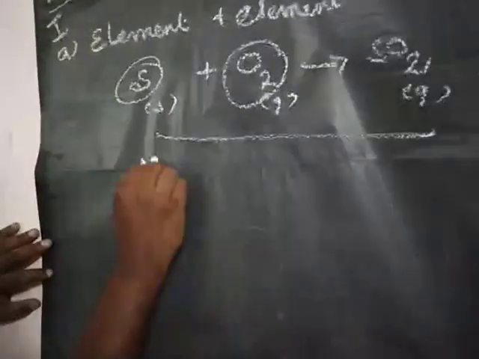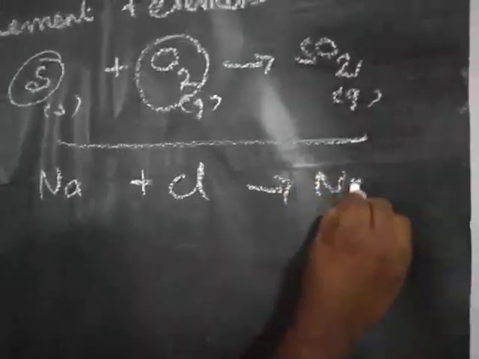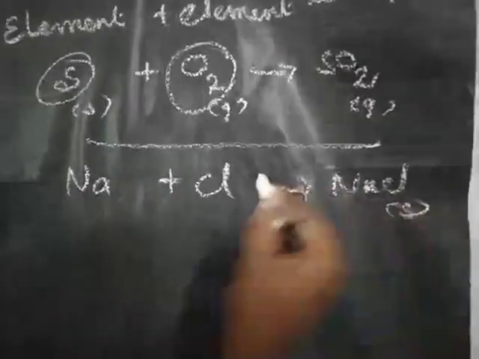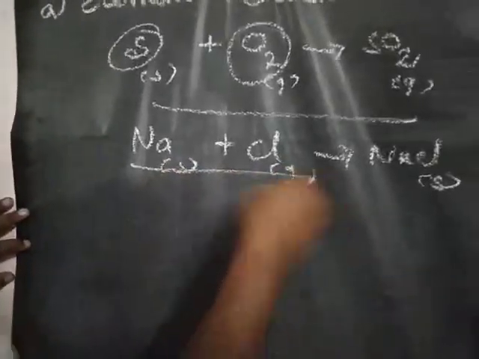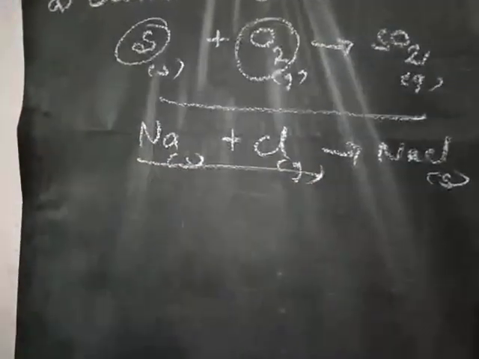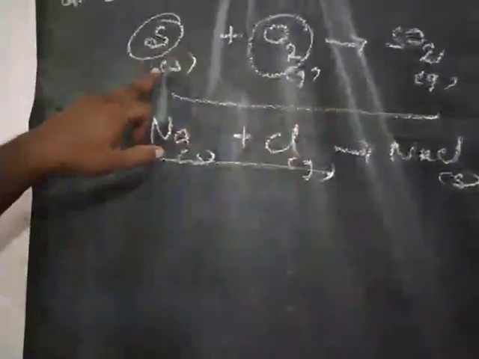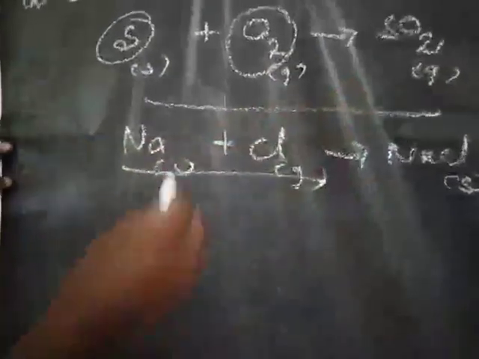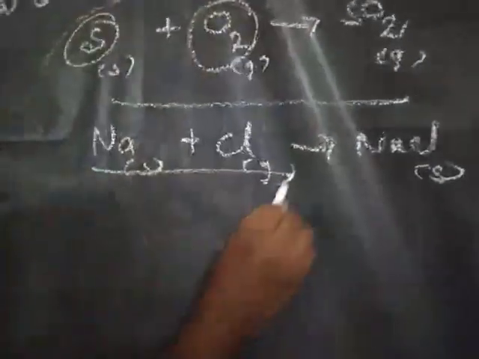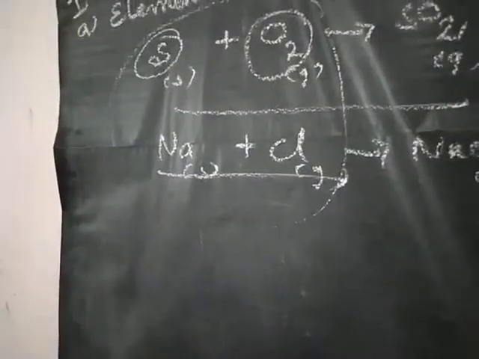The same way, sodium metal and chlorine give sodium chloride, in solid form. Metal and non-metal give a compound. These are examples of element plus element.